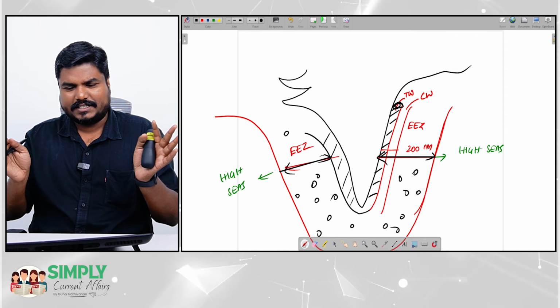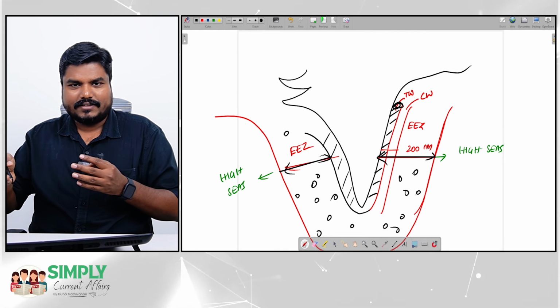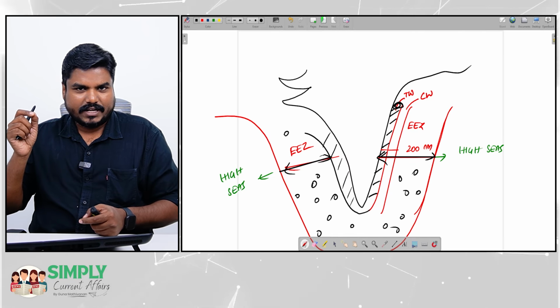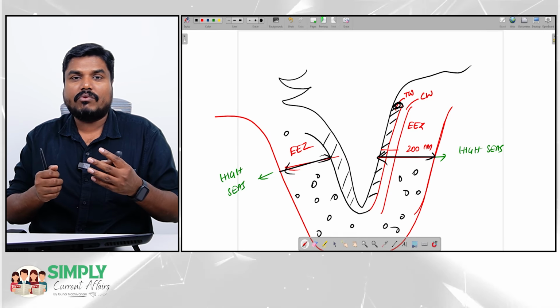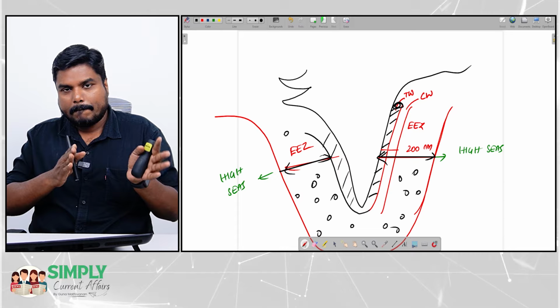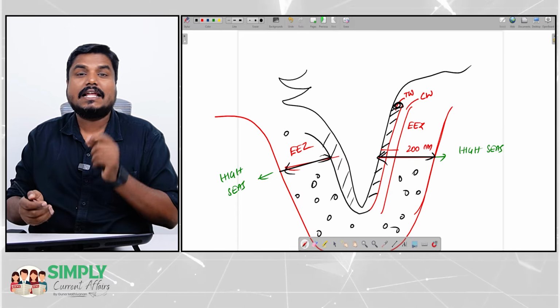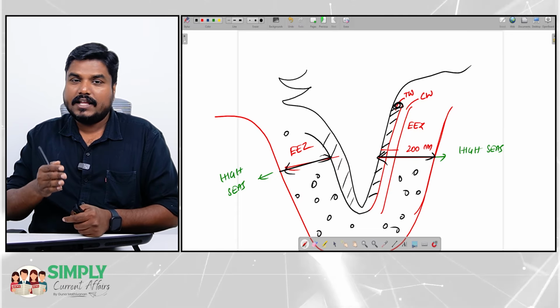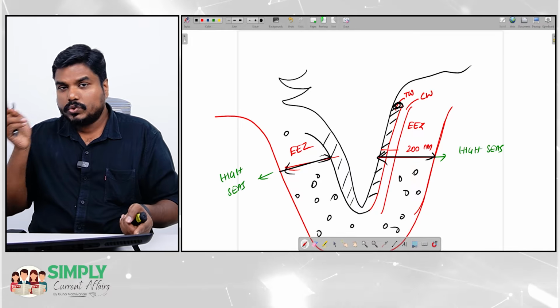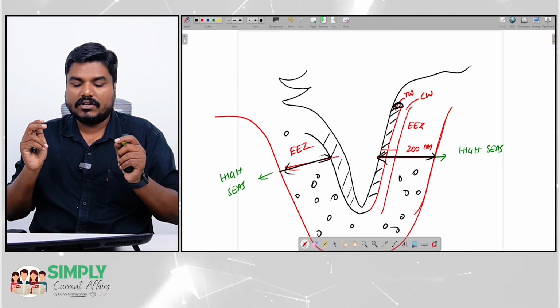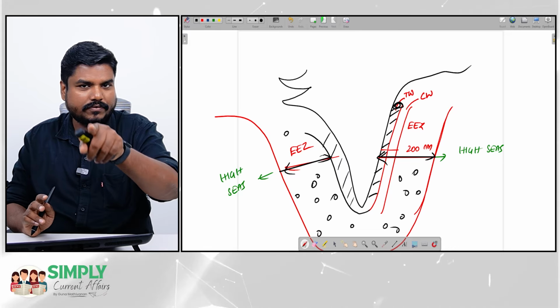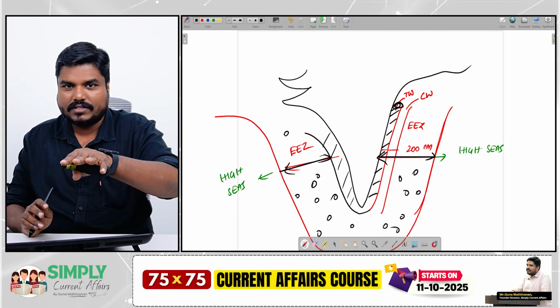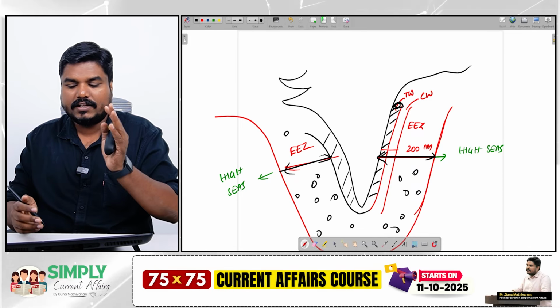So for any coastal country, up to 12 nautical miles from the land border, territorial waters, absolute power. Beyond that, another 12 nautical miles, limited power. From the land boundary till 200 nautical miles, exclusive economic zone, all the resources for you. Only resources, okay, you cannot control anything else, only resources.